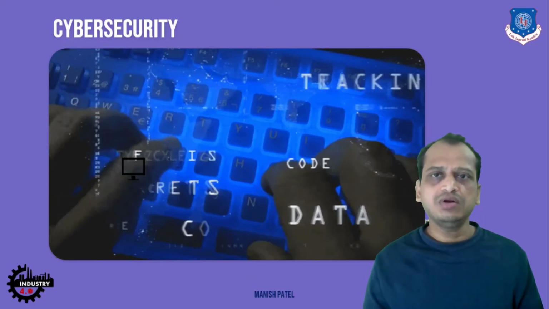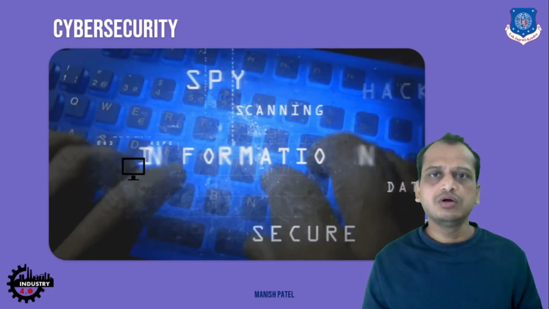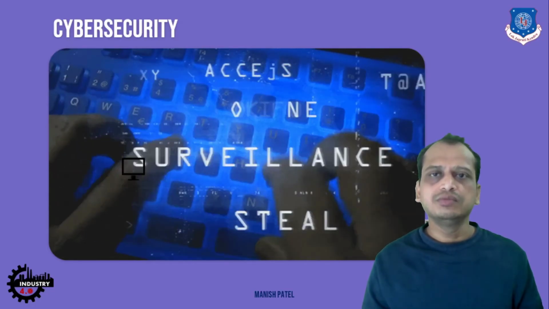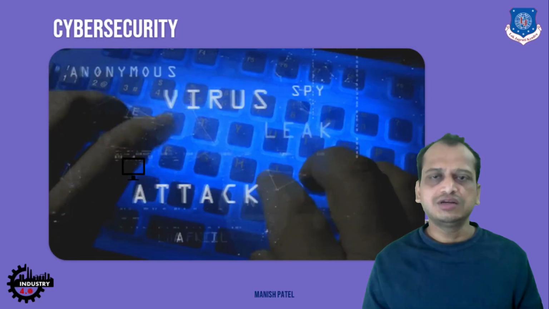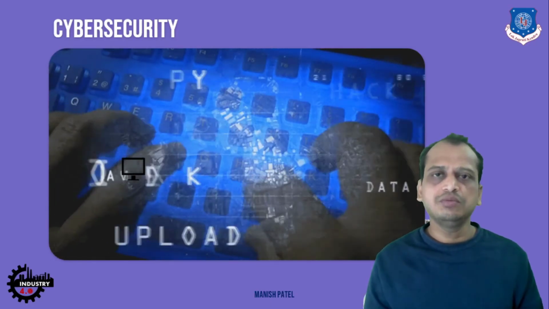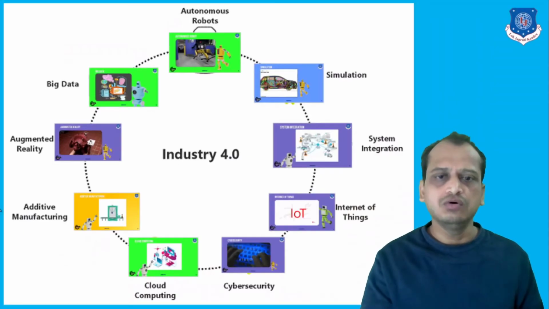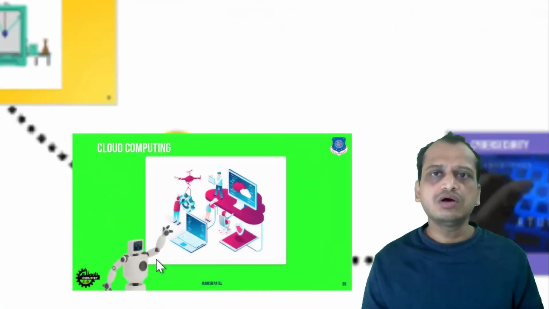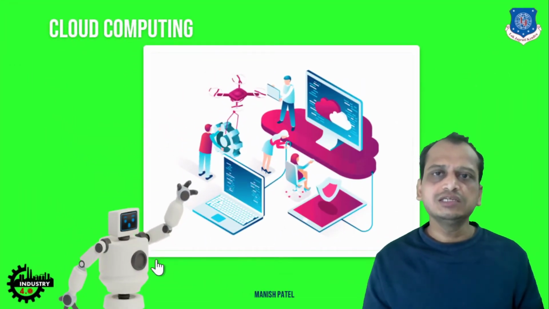So this separate technology, cyber security, has been developed to counter this problem, right? Viruses, worms are there, these attacks are there. So this is also an emerging technology out of Industry 4.0. It is a part of Industry 4.0. We have cloud computing as well, as this data is being gathered, right?